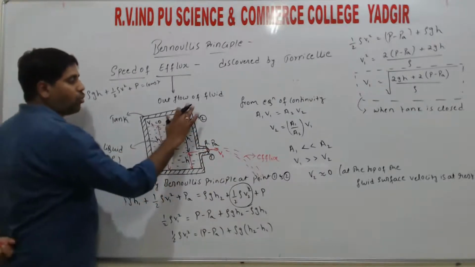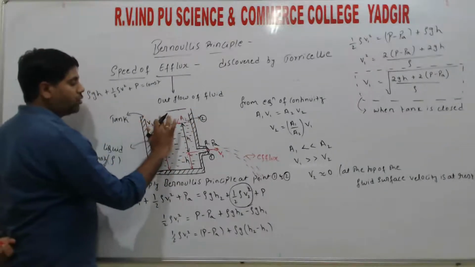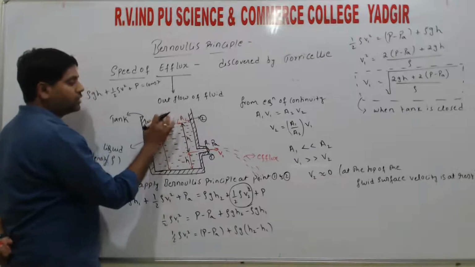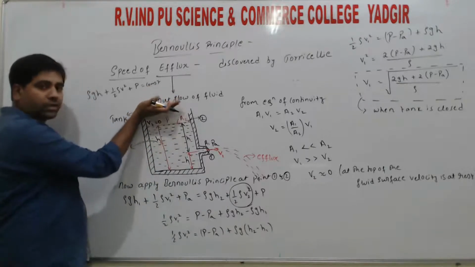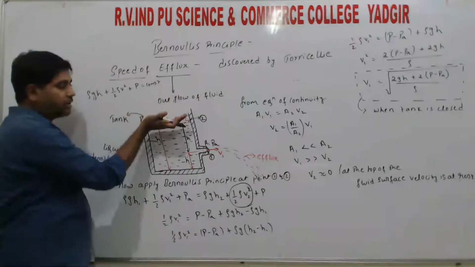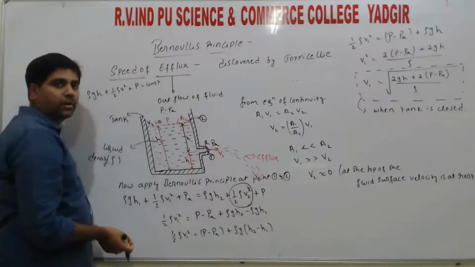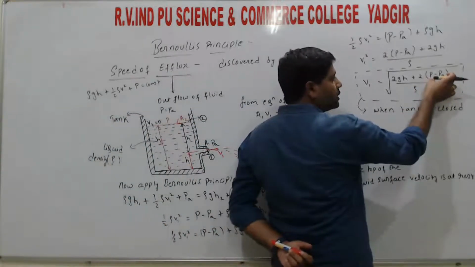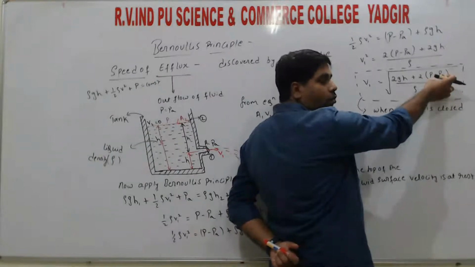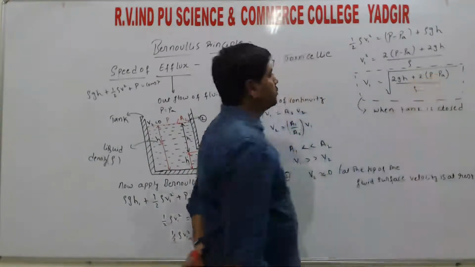So now open this tank. When the top side of the tank is opened, the pressure is equal to atmospheric pressure. So P becomes equal to Pa, right? Now substitute here, P is equal to Pa. So Pa minus Pa becomes 0, and 0 into 2 is 0, right?